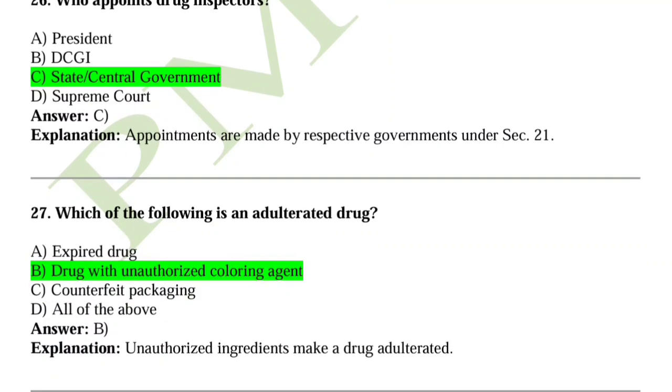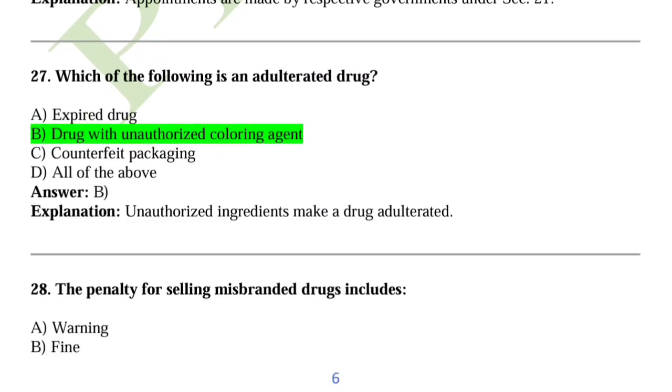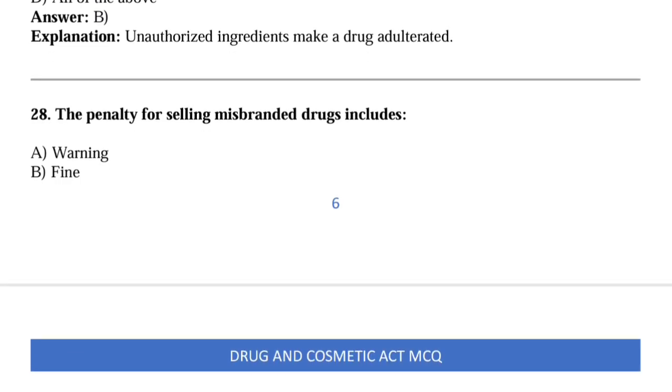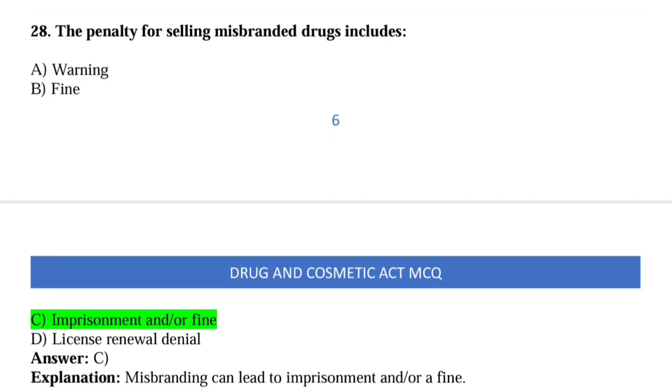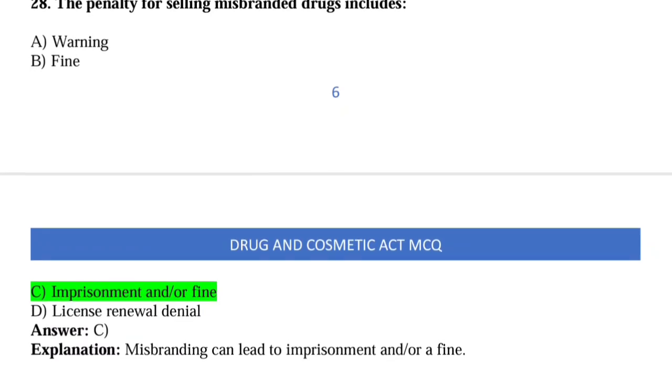Question number 27, which of the following is an adulterated drug? So option B is correct, drug with unauthorized coloring agent. Unauthorized ingredient makes a drug adulterated. Now come to question number 28, penalty for selling misbranded drug includes. So option C is correct, imprisonment and fine is the penalty for selling misbranded drugs.